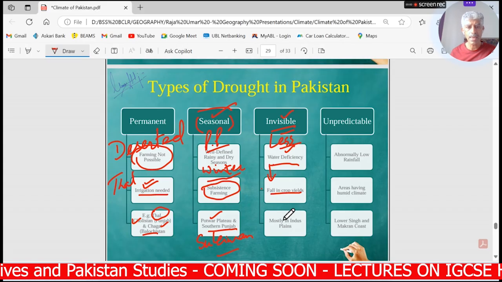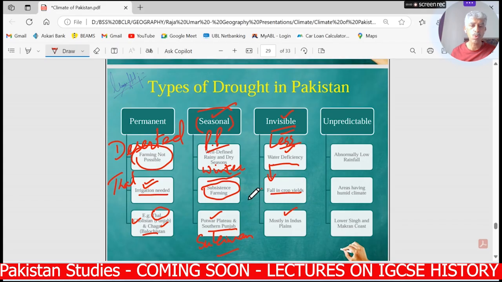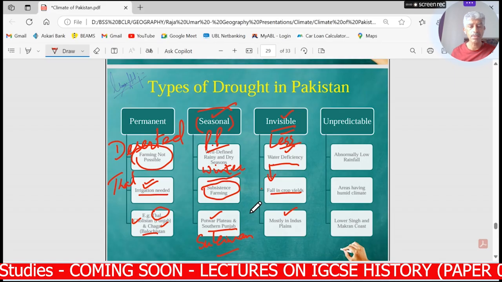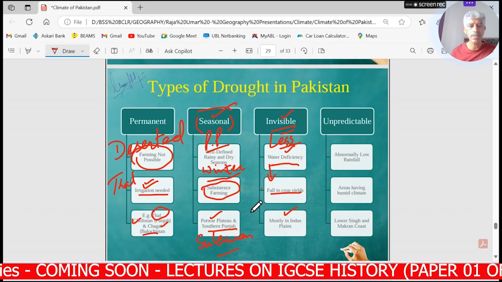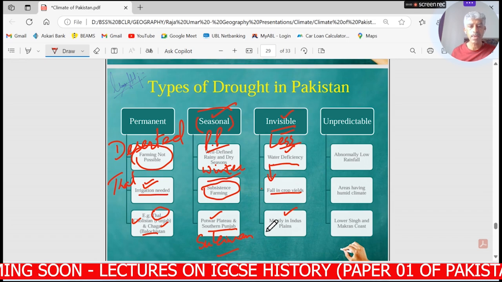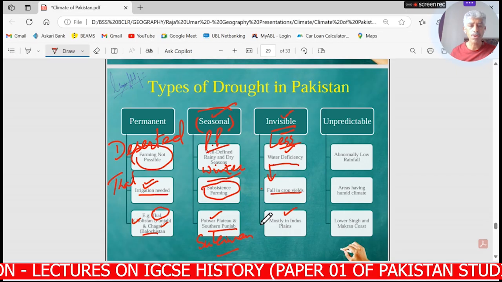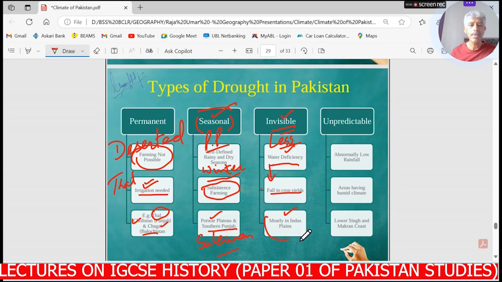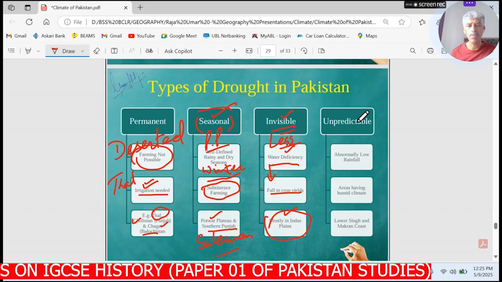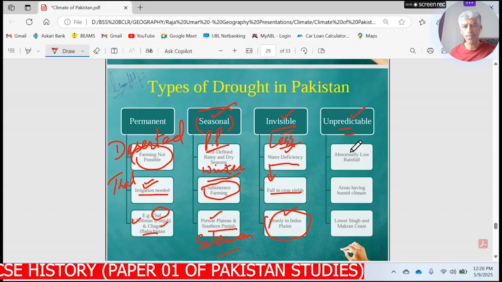So mostly it is in Indus Plains in many areas, whenever there is less water at times, what happens is that there is not really very frequent monsoon rainfall, and the dams and barrages do not get enough water for irrigation purposes. So at that time the crops might not be getting sufficient water, leading to invisible drought in some parts of the Indus Plains.